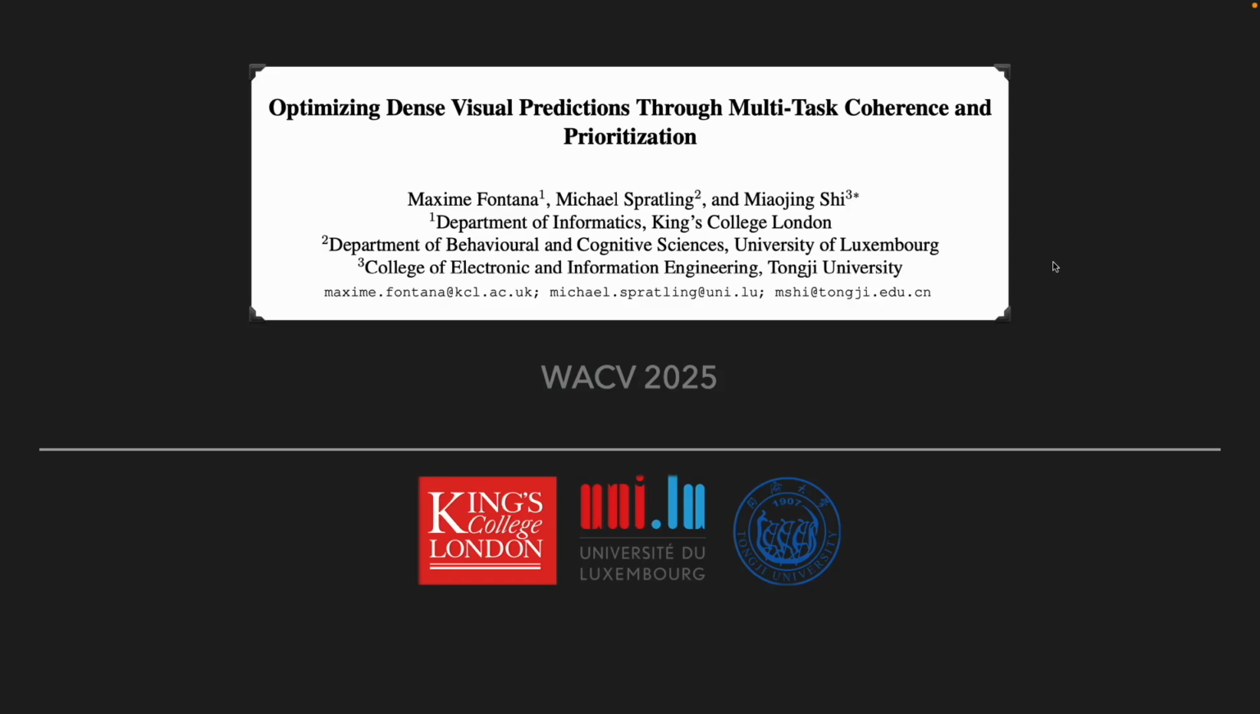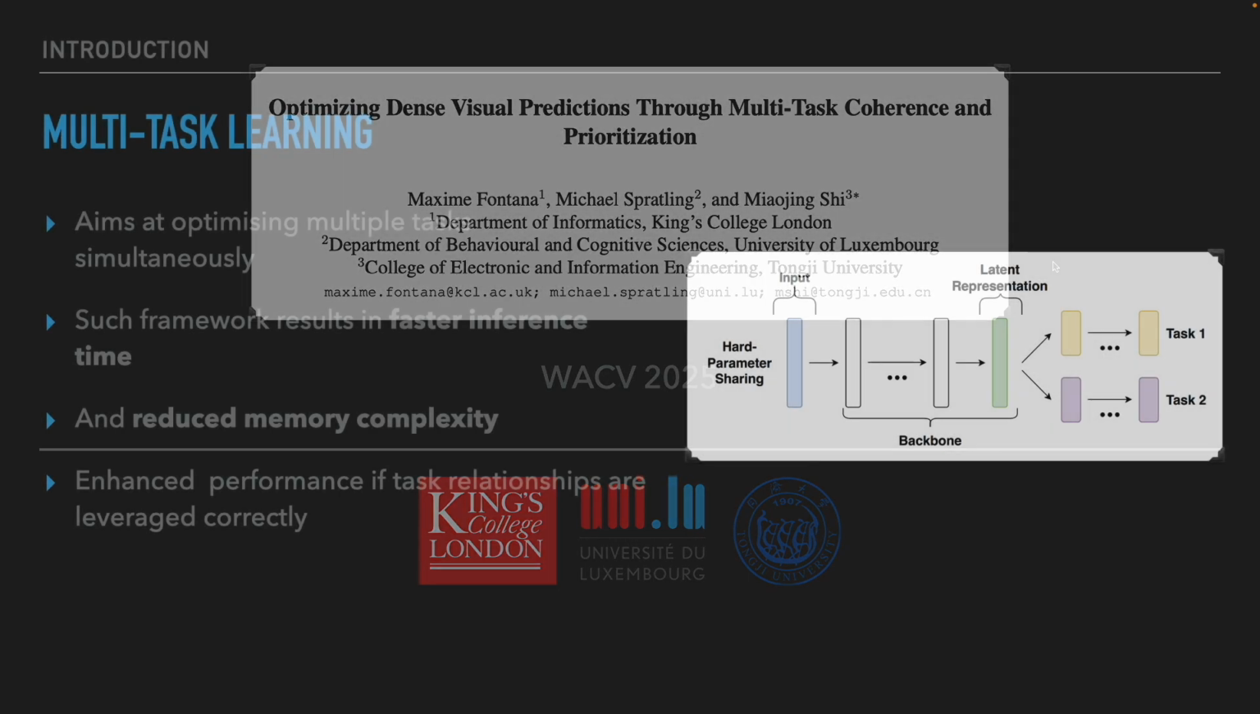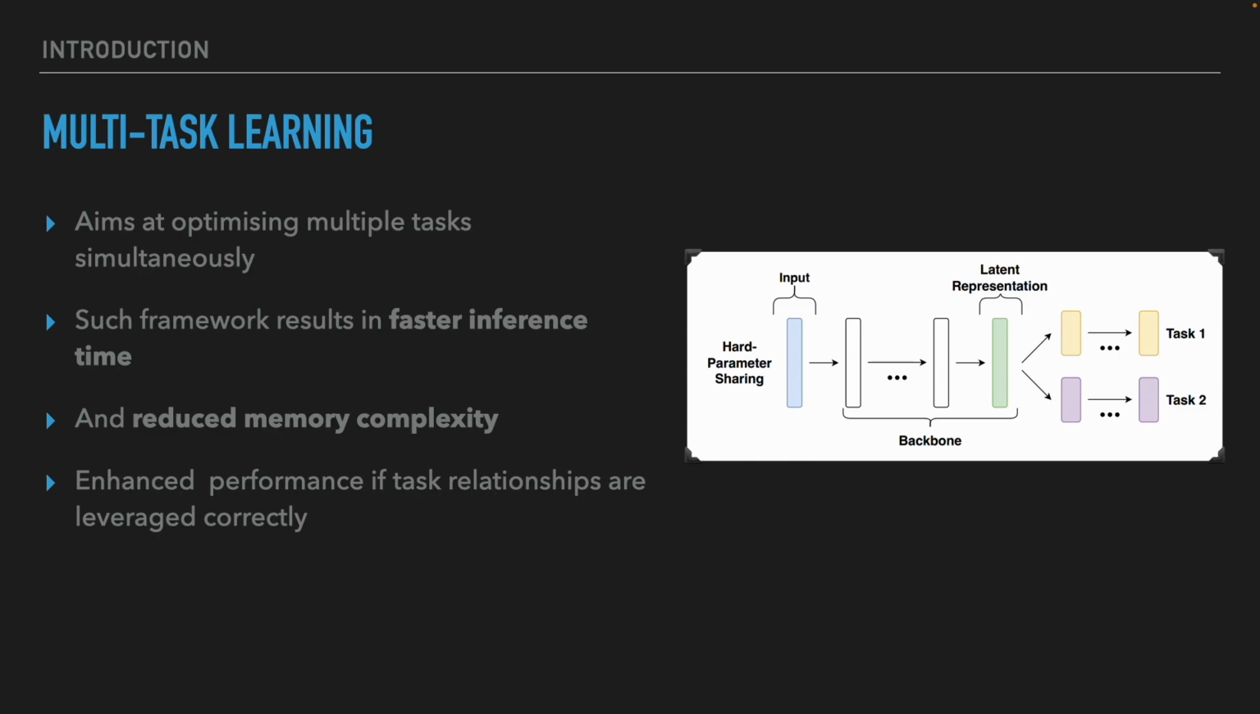Hello everyone, and welcome to the presentation of our WACV paper entitled Optimization Dense Visual Predictions through Multitask Coherence and Prioritization. Multitask learning is a field in computer vision that looks at optimizing multiple tasks simultaneously. This paradigm is particularly useful as it leads to faster inference time as opposed to having multiple single task networks, but it also reduces the memory complexity as a lot of shared parameters are used throughout multitask models.